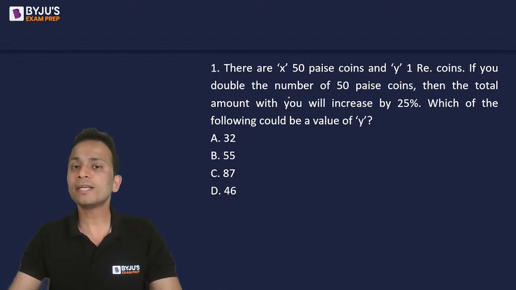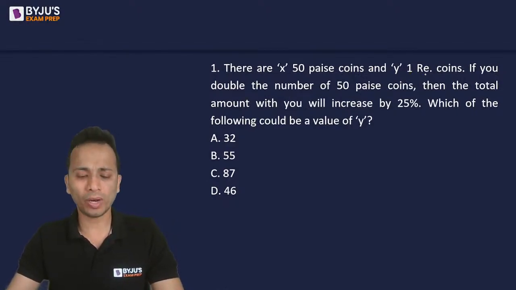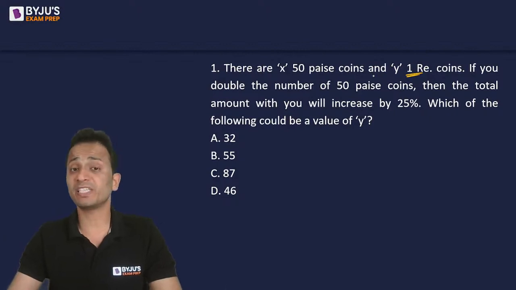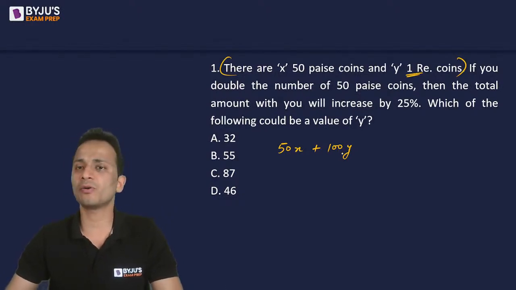All right, so let us start solving this. There are x 50 paisa coins and y 1 rupee coins. 1 rupee, or I can say 100 paisa coins. Okay, x and y are the number of coins respectively. So, according to the first statement, how much money do I have? I have 50x plus 100y. So 50 paisa coins, the money will be 50x. 100 paisa coins, the money will be 100y.